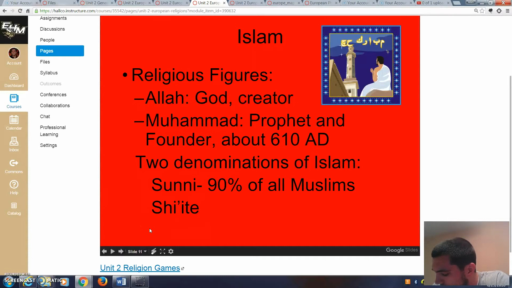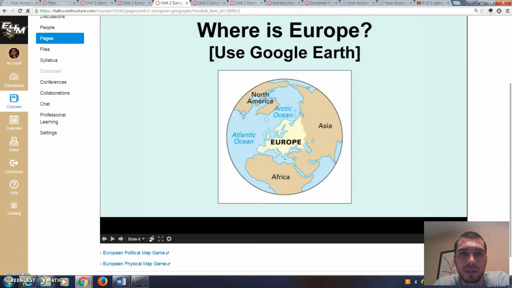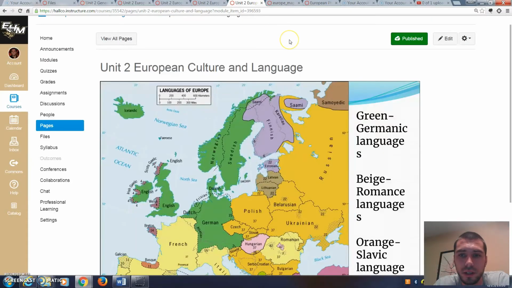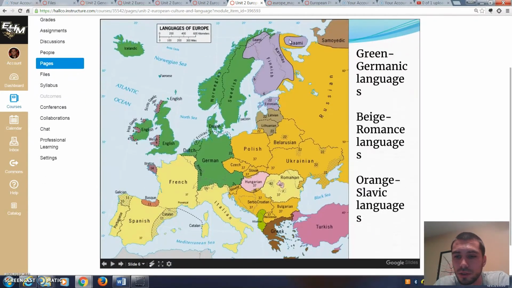Back to our sheet. If we look over here, it says name the three main language families found in Europe. So we're on language now. So we're going to go up and we're going to find our language. That's not it. That's it right here. We're looking for the three main language families. And we kind of struggled with this when we were looking at our PowerPoint when we did this lesson. Remember, it's not green Germanic or beige Romance or orange Slavic.